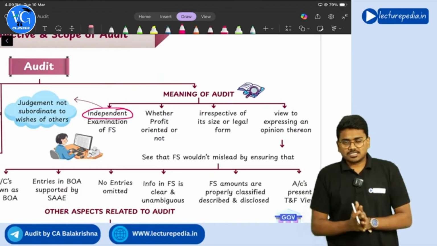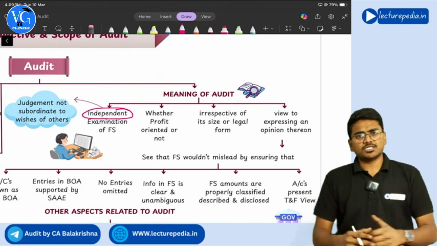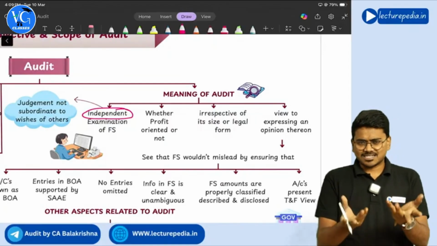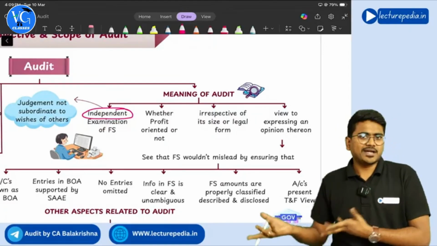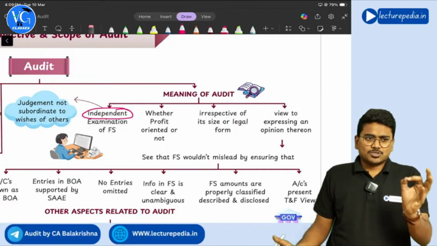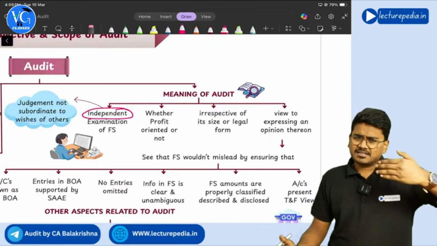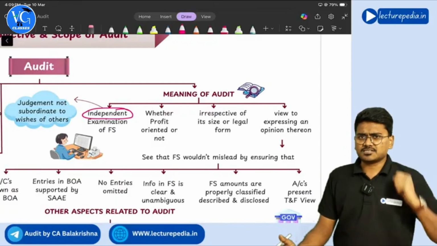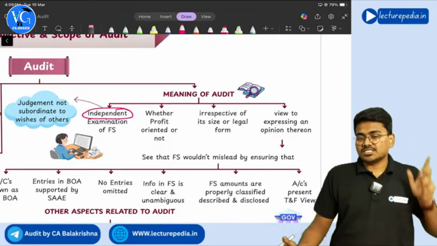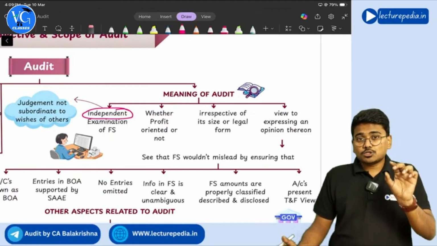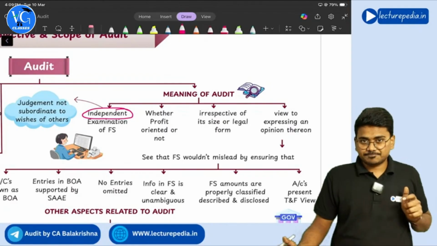Sir, you are saying independence will play a crucial role in the audit. What is meant by independence? See, independence means, in the general sense, not being dependent on others. Whatever decisions the auditor takes during the audit, they should be taken independently. You should not take biased decisions.